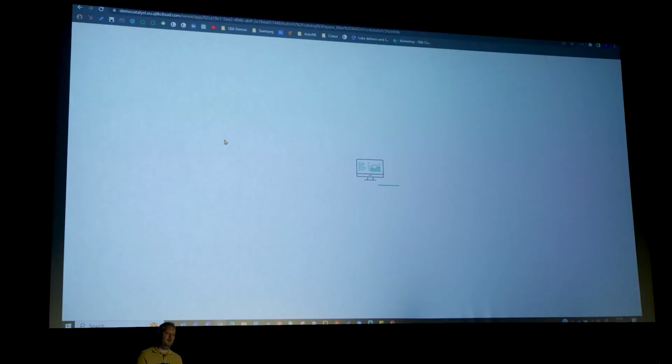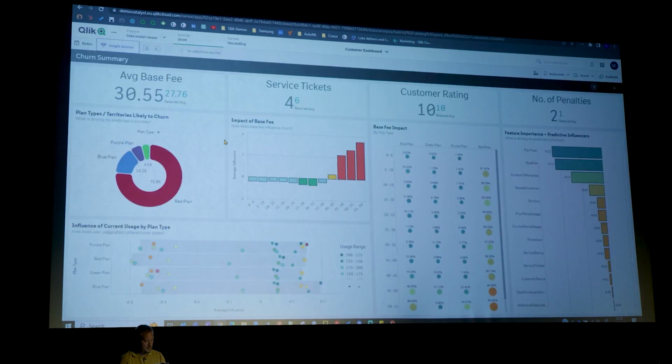And in true Blue Peter fashion, for all those that do remember, I have a dashboard created already with my QVDs loaded in. It's going to load really quickly for me. Indeed it did. So this is my churn summary dashboard.